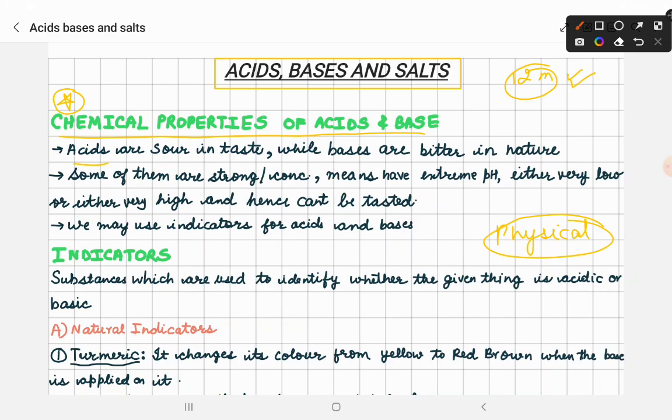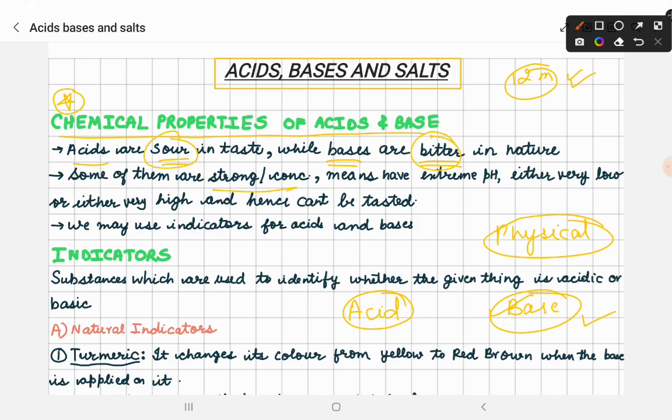Now first of all, let us talk about their taste. Acids are sour in taste, while the bases are bitter in taste. You should always remember that your stomach contains one type of acid that is produced inside your stomach. Similarly, when there is hyperacidity, at that time we take something like lime juice or milk of magnesia. Now that milk of magnesia, not the lime juice, is a base. You have tasted that. So that base is actually bitter in taste, whereas the acids are sour in taste.